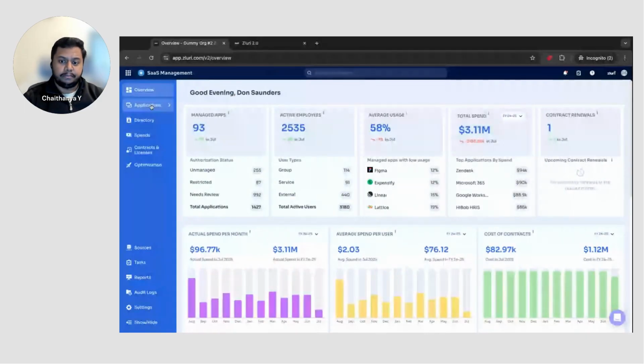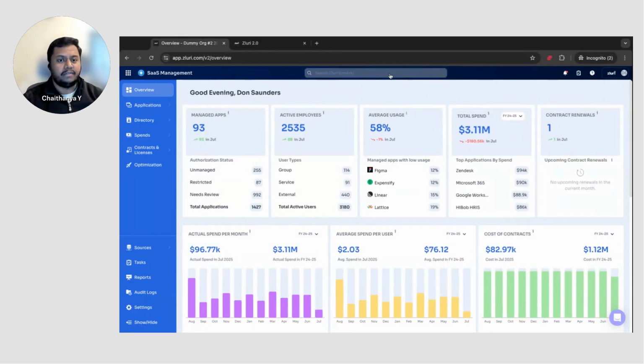But along with that, the first and foremost thing over here, on a very high level, is that you have a clean user interface. You have a huge search bar right now. We will be replacing the search bar with a Zluri AI agent very, very soon. We are running an EA program right now with a couple of our customers at the moment. So we're expecting this to get launched this quarter, wherein this Zluri AI agent is going to be available to you.